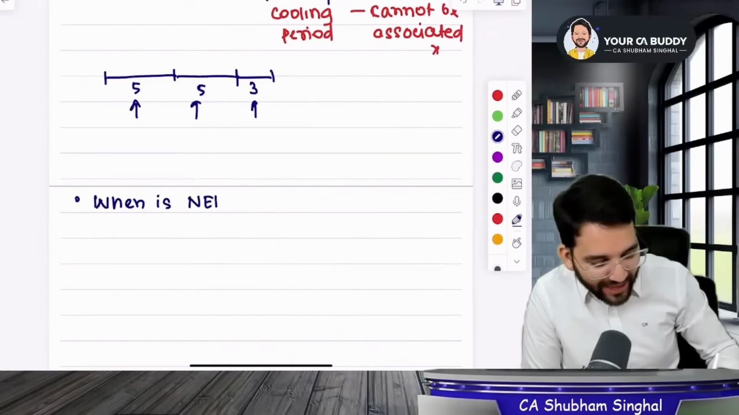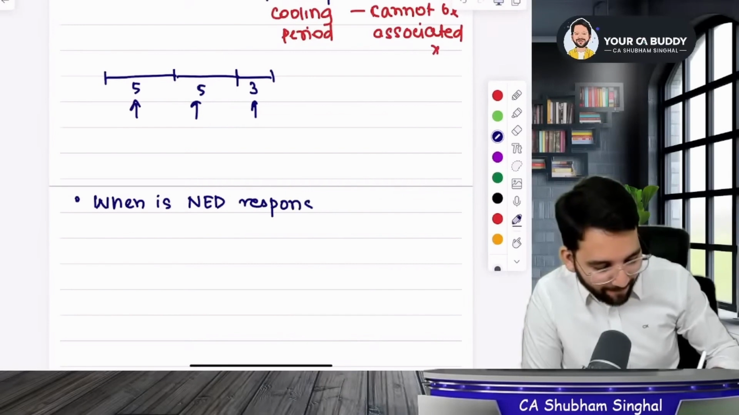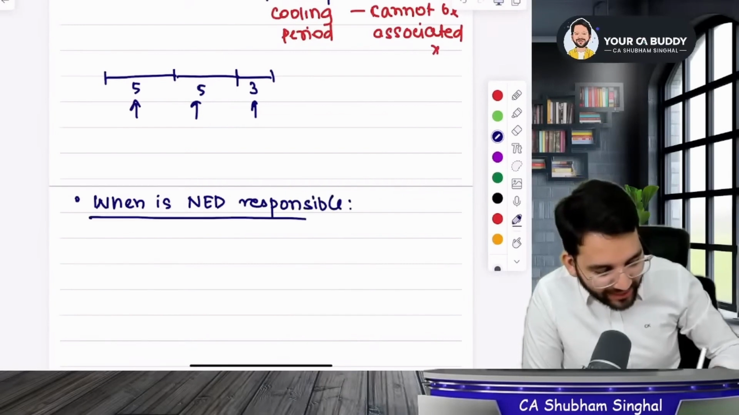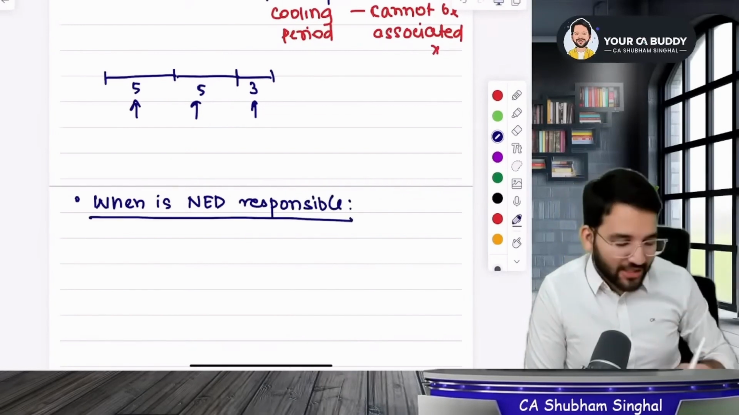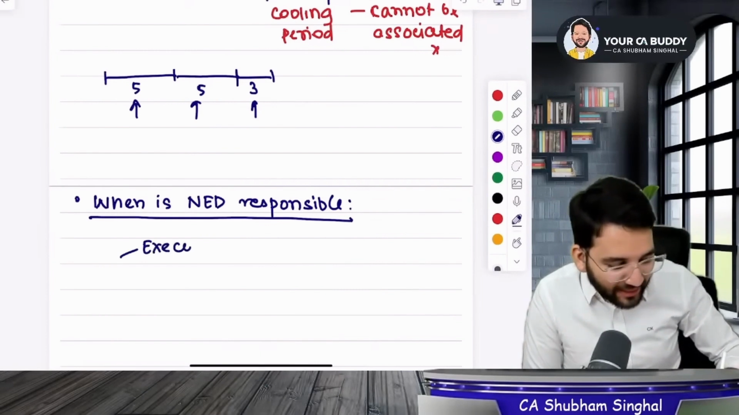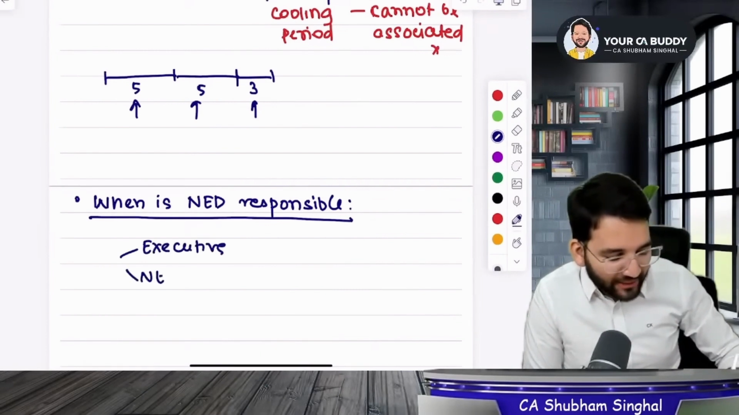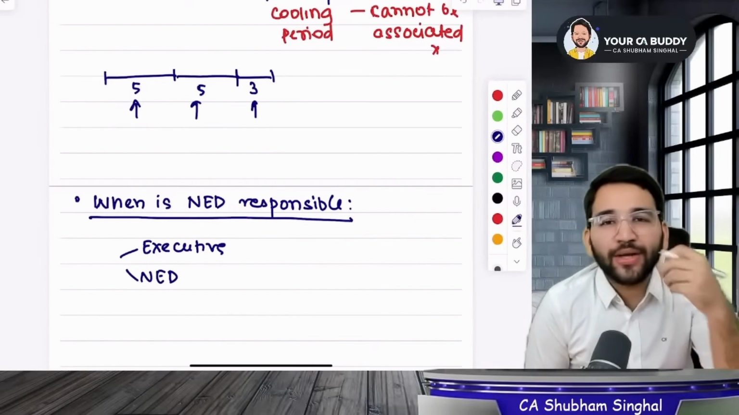What is a non-executive director responsible for? Let's understand this. To understand when a non-executive director is responsible, you need to know what an executive director is and what a non-executive director is, right? Can you tell me an example of an executive director?